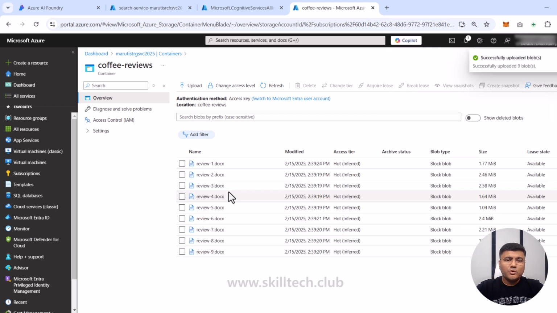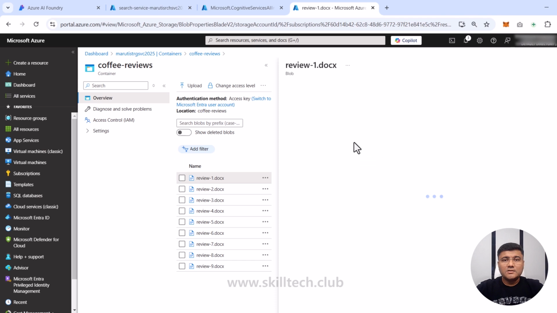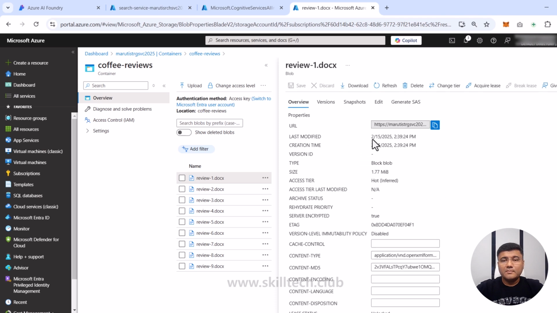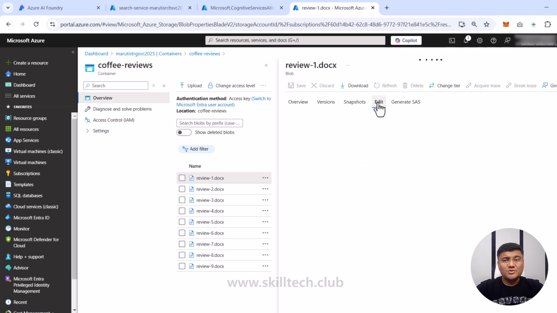Now, obviously, you can use any kind of data, whichever you have, but you can see right now we have multiple reviews here. The size of the file is also mentioned, so you can see that. And anytime if you want to review this particular data, you can just click on that particular data. You can click on edit section.